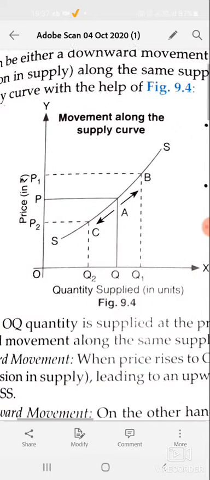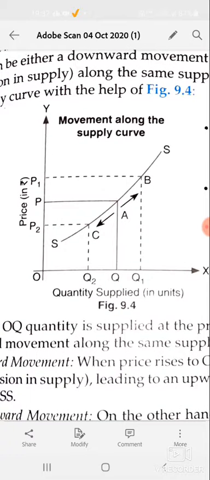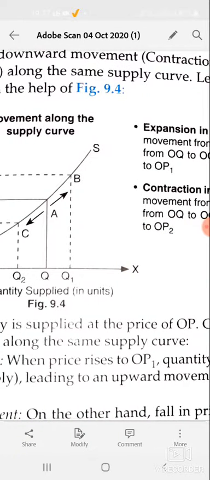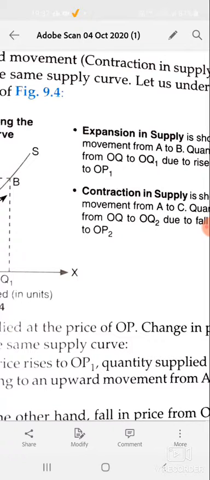Oppositely, due to a fall in the price, let's see, price initially was OP, and if the price falls to OP2, and the supply falls from OQ to OQ2, then it is called contraction in supply.